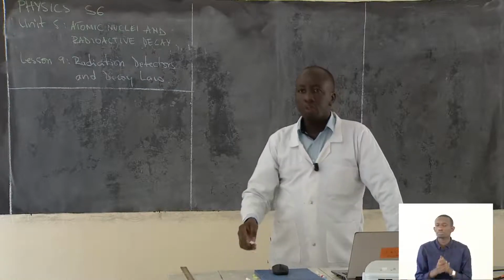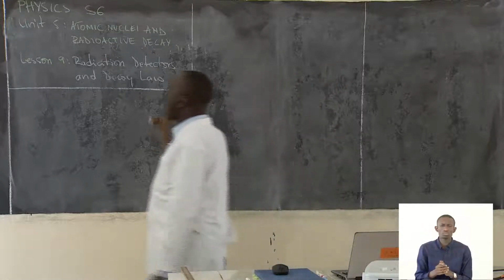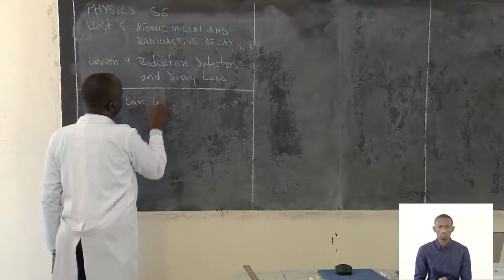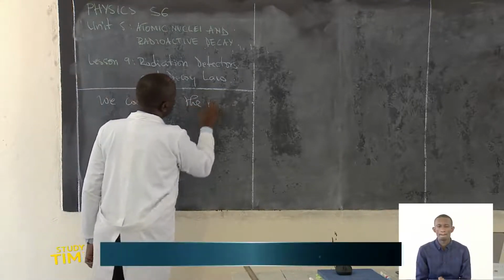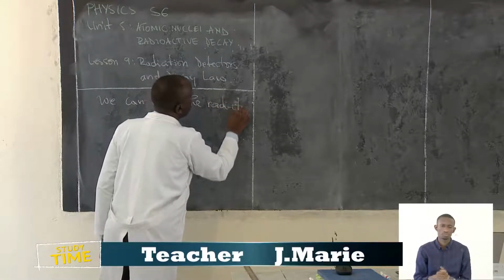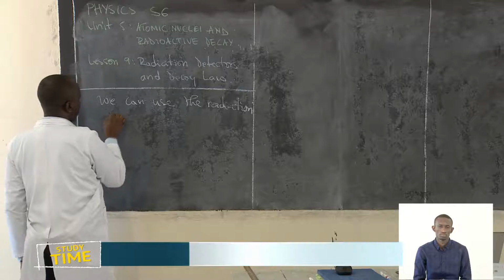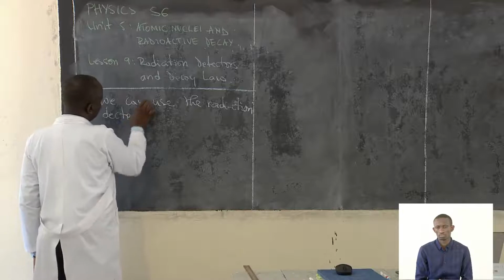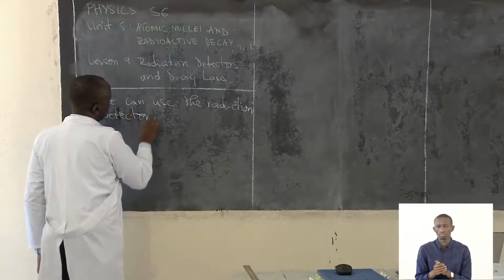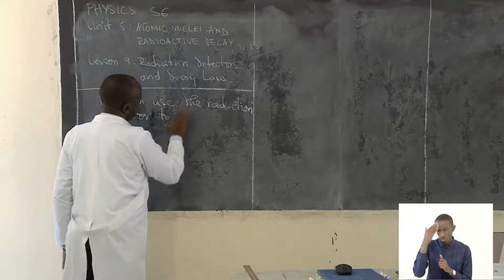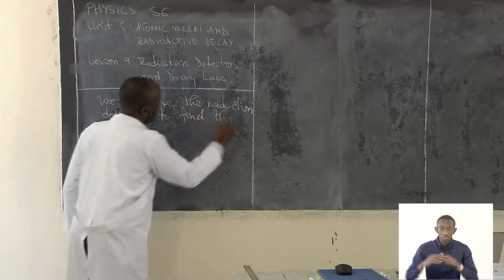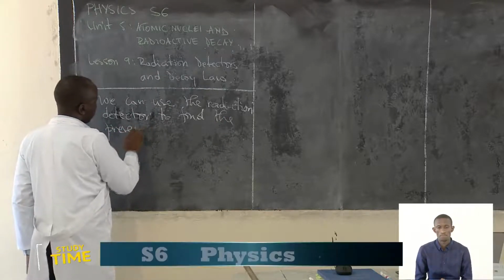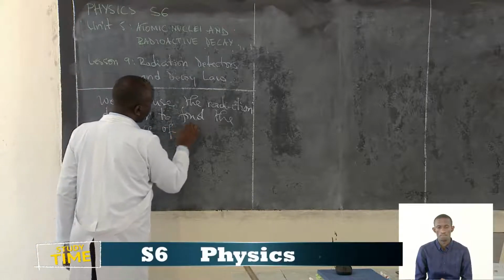It means that we can do all of these by use of the radiation detector, just a detector to find the presence of radiation.